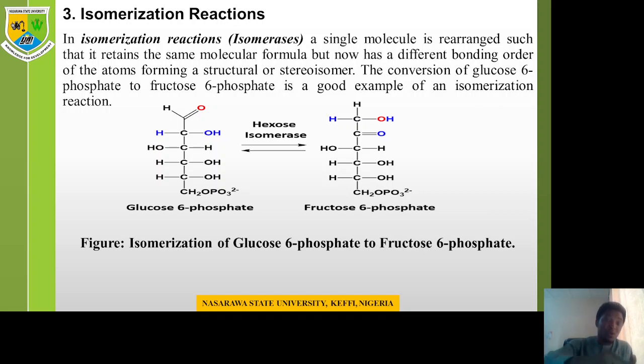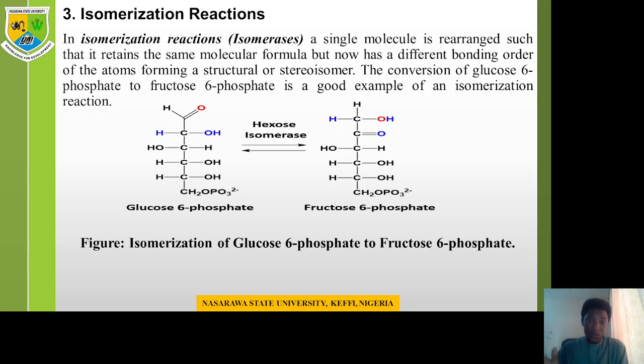So, in a hexose sugar, hexose meaning 6 carbons, with the keto group on carbon number 1, the sugar is glucose. But if you put the keto group on carbon number 2, then the hexose sugar is now changed from a glucose to what?